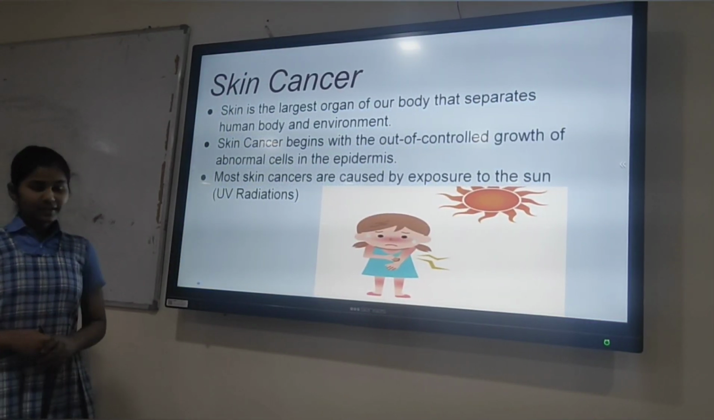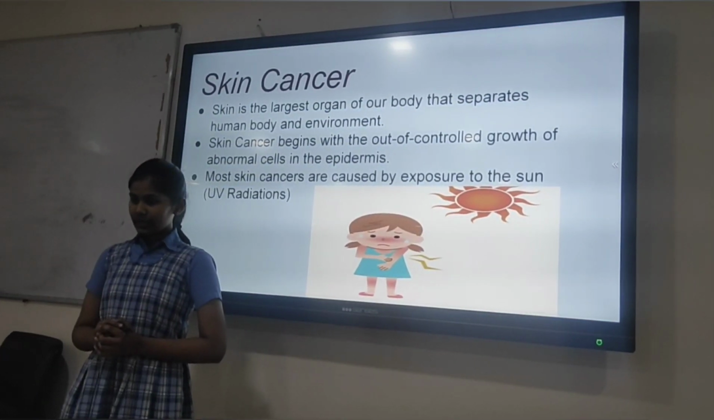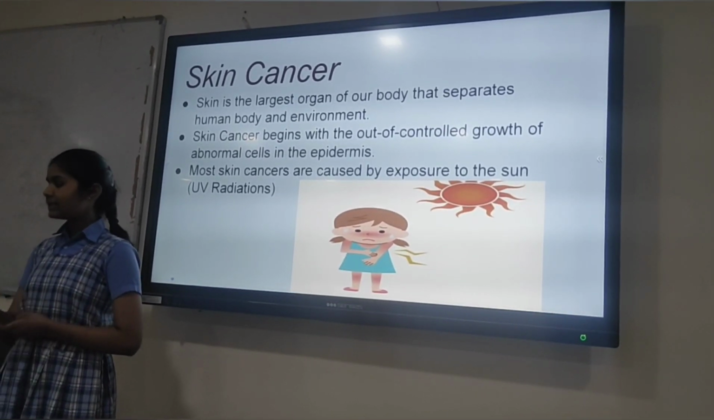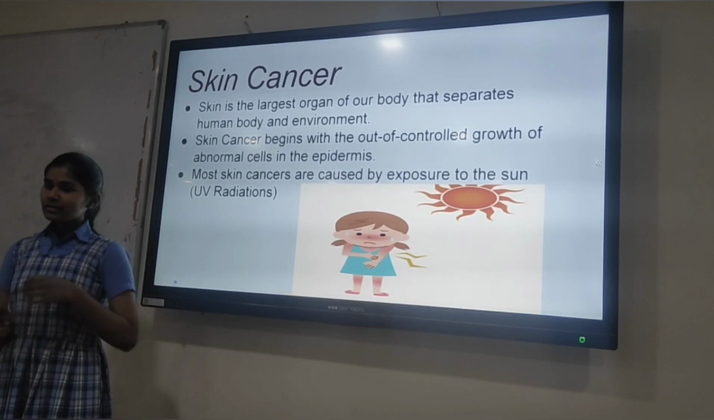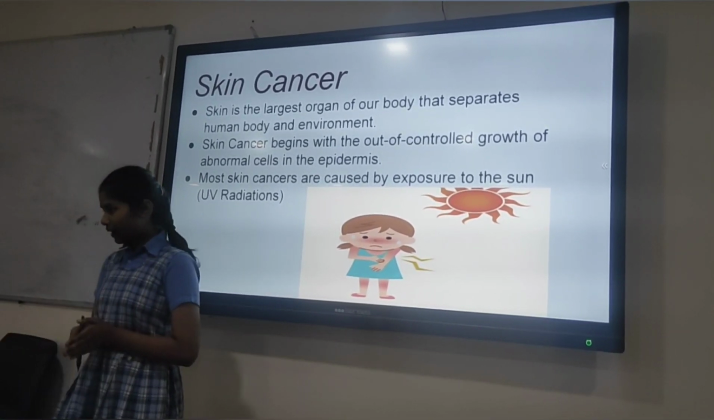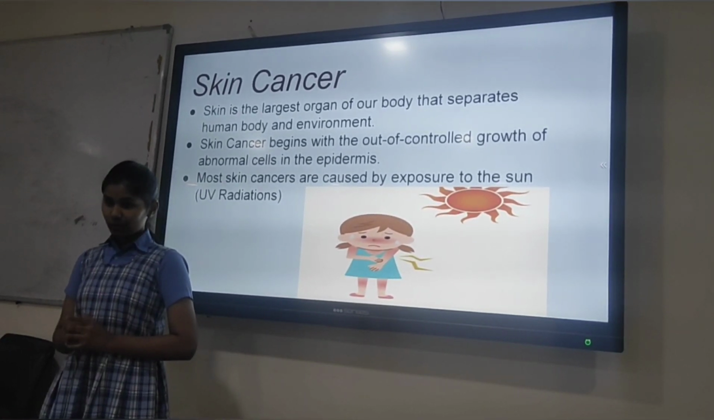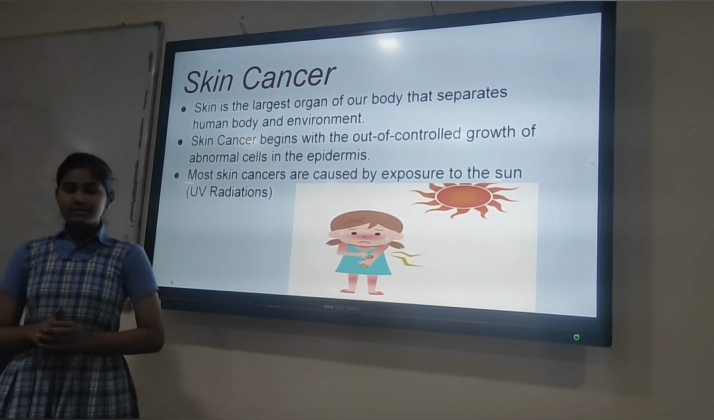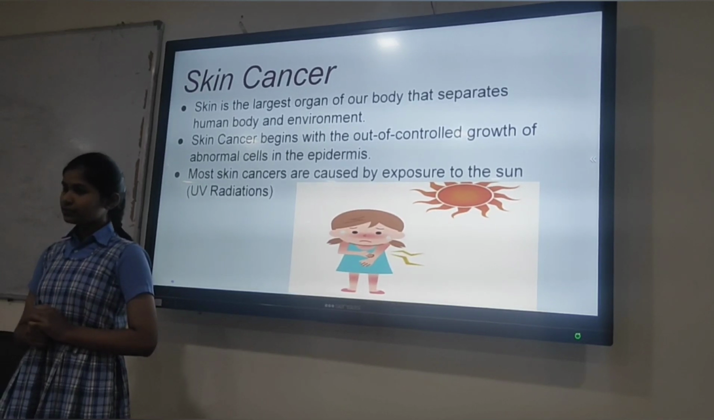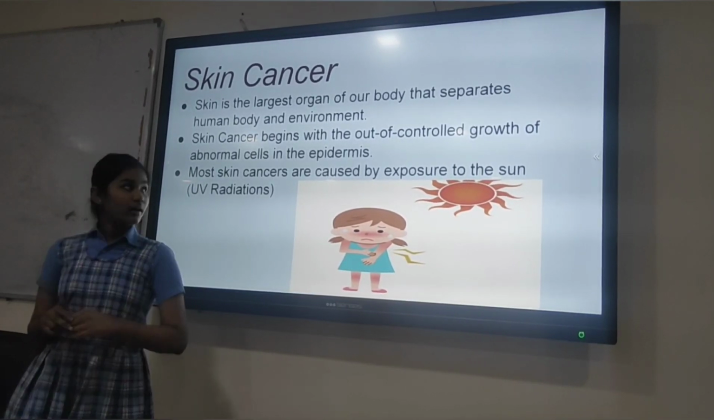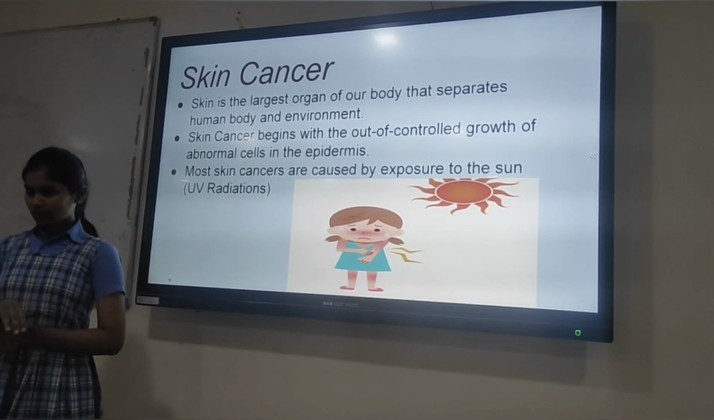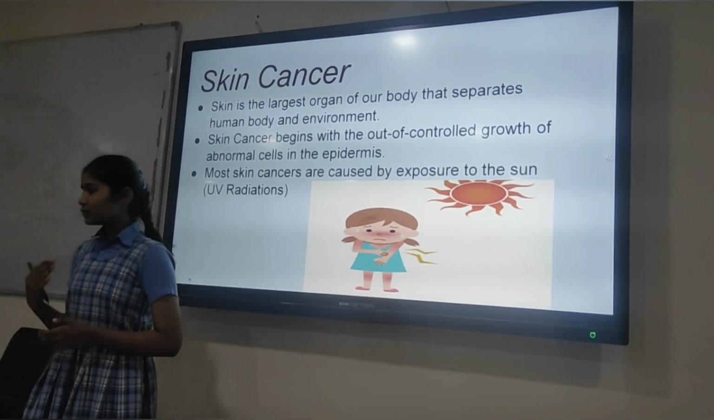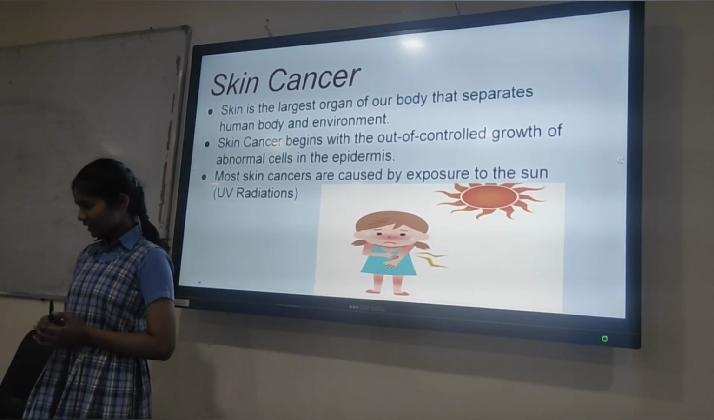Skin has a very important role in our body. It protects us from the outer environment, from UV rays, etc. So if this largest organ of our body is affected with cancer, what happens? Let us learn. Skin cancer begins with the out of control growth of skin cells in the epidermis. Epidermis is the outermost layer of our body. This mainly happens when our skin is exposed to UV radiation coming from the sun.